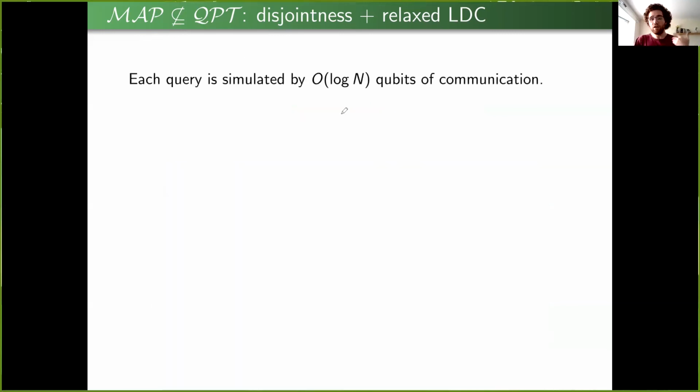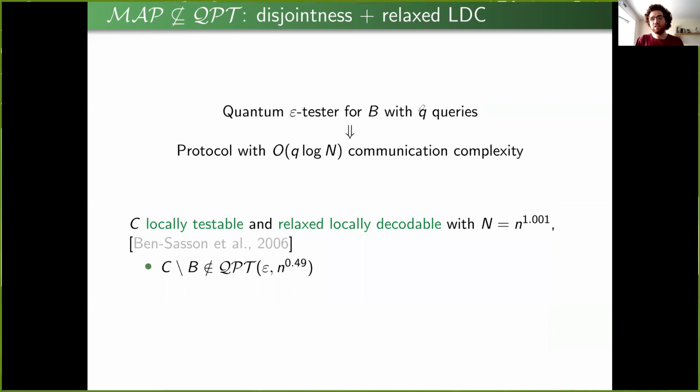So that means that each query is simulated by roughly log n qubits of communication, which means that an epsilon tester that makes q queries gives us a protocol with q times log n communication complexity. But now recall that disjointness is hard even for quantum communication complexity. We have a lower bound of root n. And this means that both B and its complement cannot be tested with much less than square root n queries.